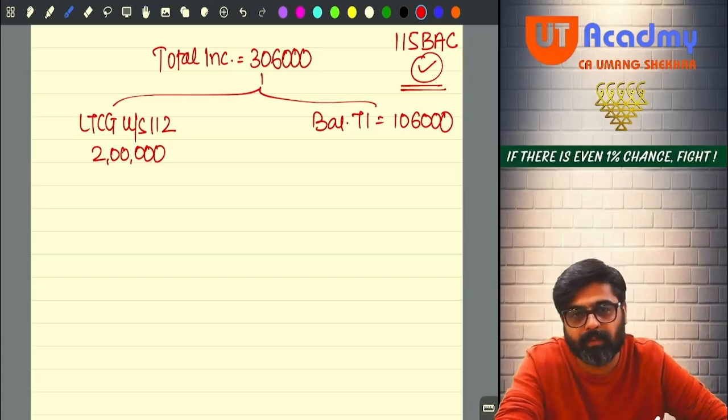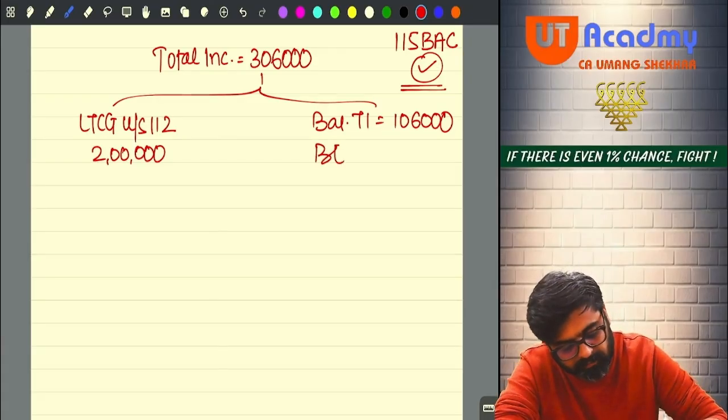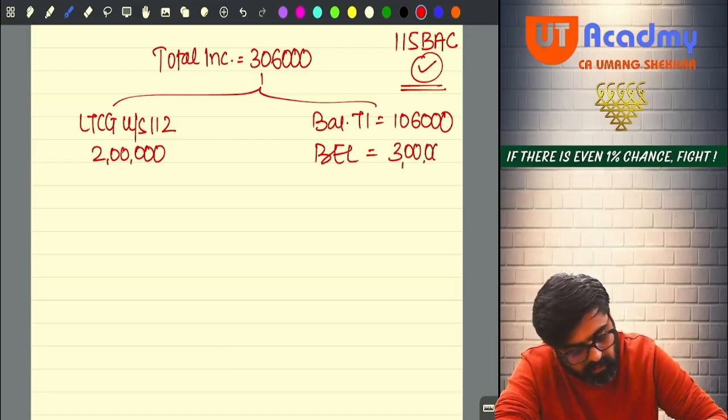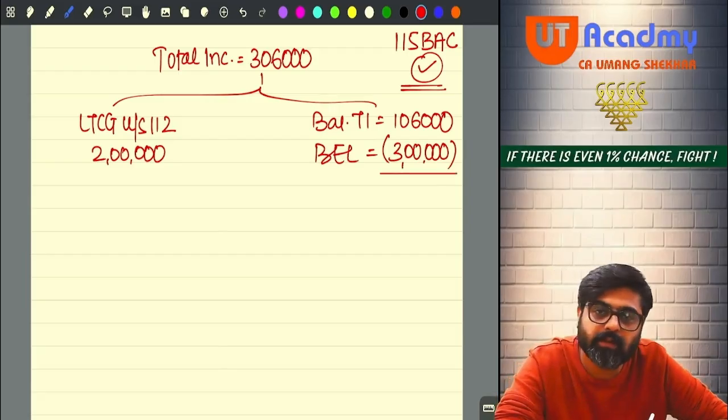So under 115 BAC, what are the tax rates? Up to 3 lakhs, there is no tax, no? So basic exemption limit is 3 lakhs. So if I say 3 lakh is the basic exemption limit, do you have any agriculture income given in the question? No, na?